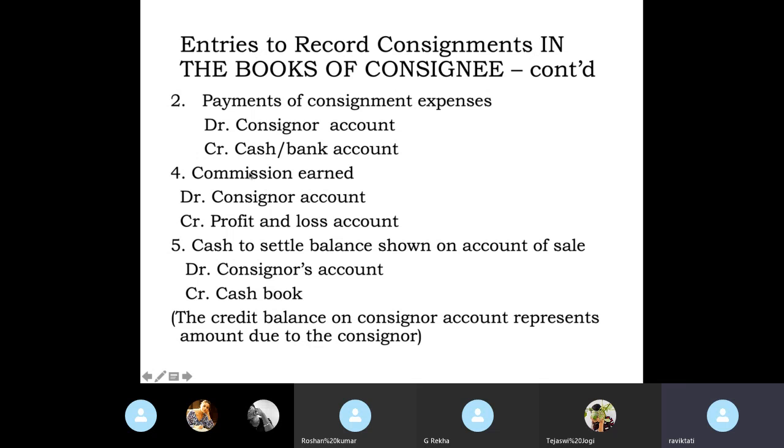And for the commission, it is the same. Whether you are supposed to receive a commission, or whether you are incurring expense, all these are due from the consignor. Whether you are incurring expenses or whether you are due to receive commission, you are to receive from the consignor. Therefore, consignor's account is debited. And when you are settling the account with the consignor